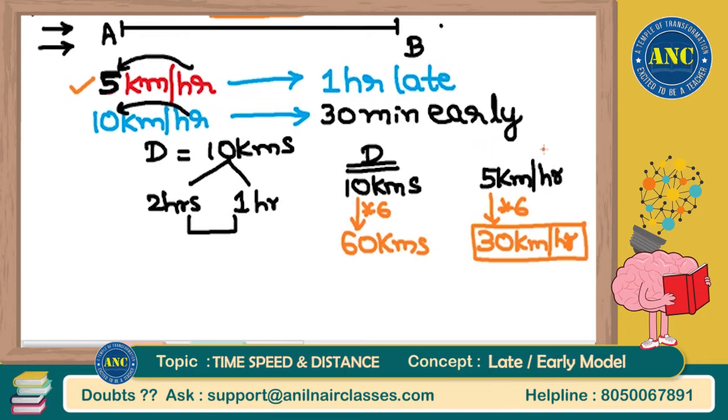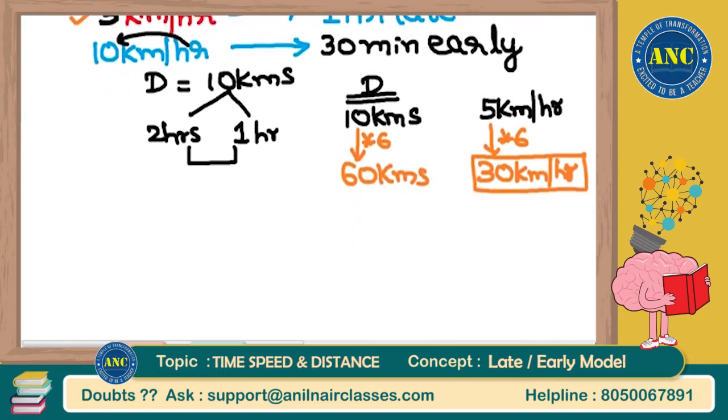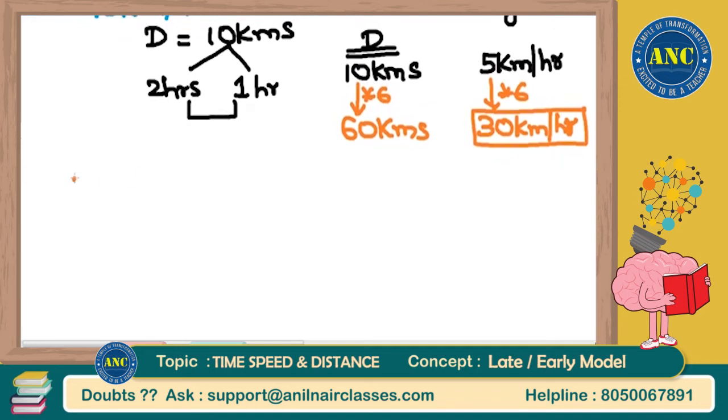Now can I say that at what speed was Ram driving from point A to B? Now can I say that if he is traveling at 30 kilometers per hour, the difference between the two of them will be 1 hour.